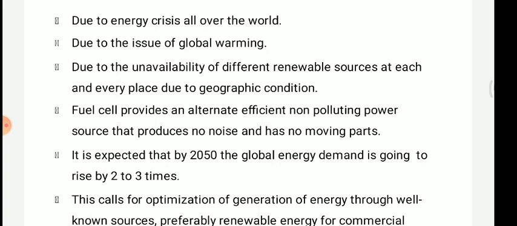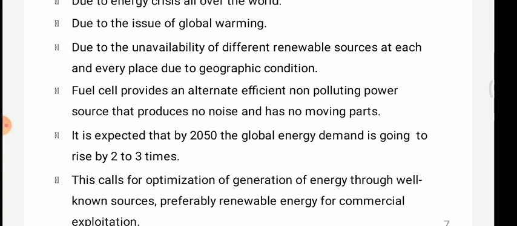So fuel cells provide an alternate, efficient, non-polluting power source that produces no noise and has no moving parts. So this is a big advantage of the fuel cell. Basically fuel cells are made mainly from hydrogen, and hydrogen is the alternative option to all these conventional and non-conventional energy sources, and they give us the same energy.